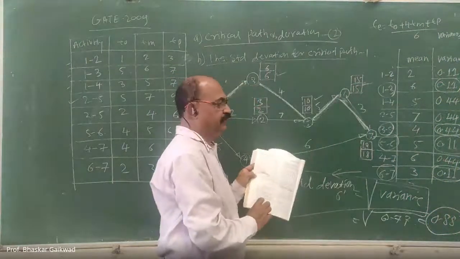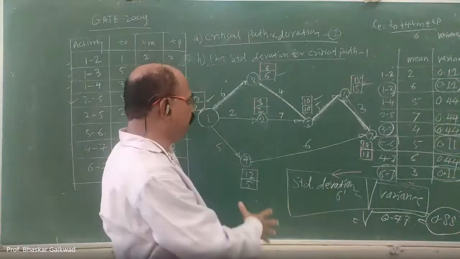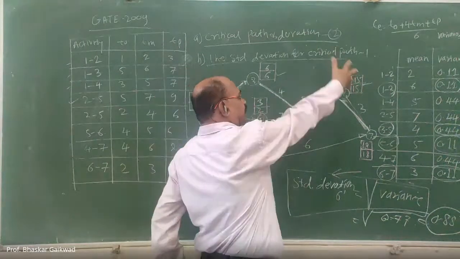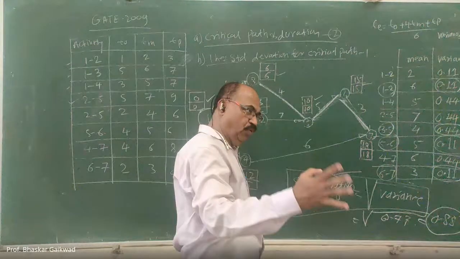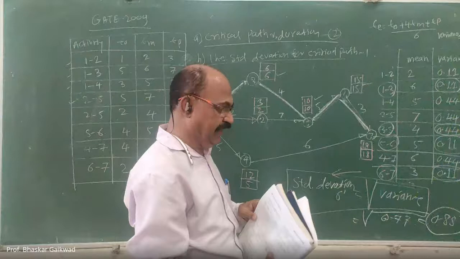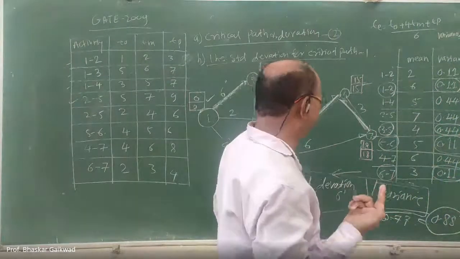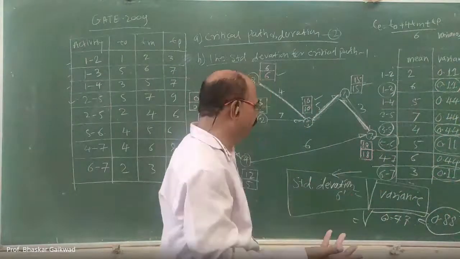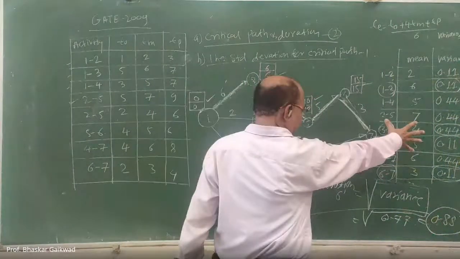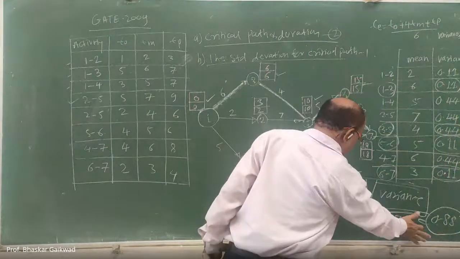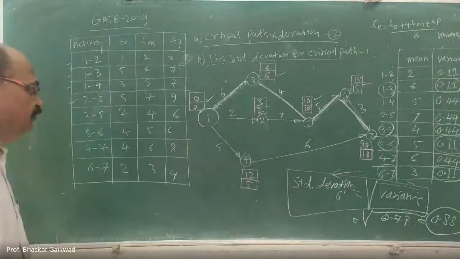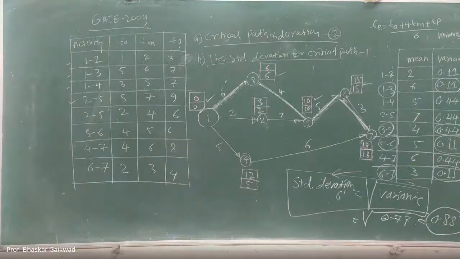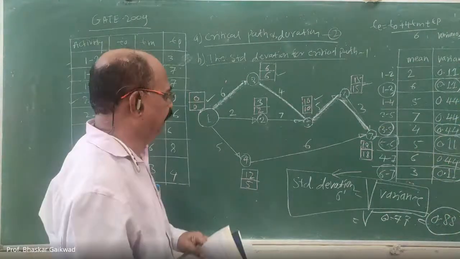If you solve these problems, you will get 3 marks, or in some papers they will give 4 marks. This is a valuable mark. If you make this and make this, you will easily get this 1 mark. So this is the problem from the GATE exam 2009.